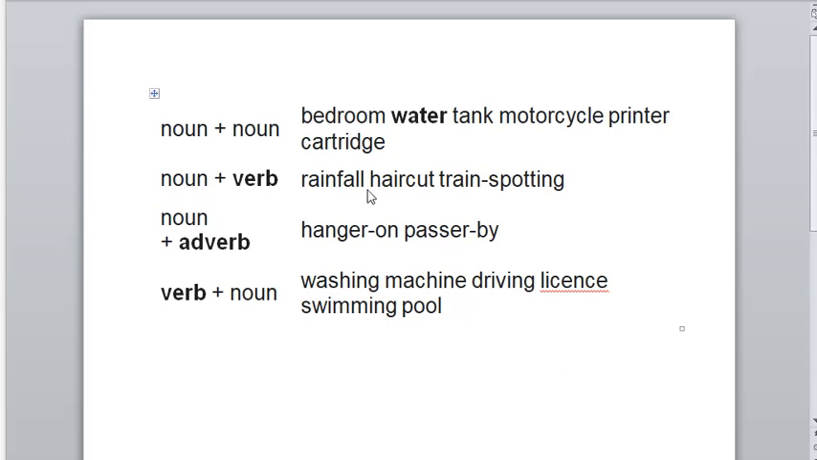Noun plus verb, rainfall. Okay. So rainfall means what? Rain and fall. Fall is a verb, rain is a noun. Haircut, hair and cut, cut is a verb. Train spotting, spotting is a verb. Noun plus adverb: hanger-on, passer-by. So basically compound noun means two words. There should be one noun, and the remaining other can be a verb or adverb. Okay, washing machine. So washing and machine. Machine is a noun, washing is a verb. So noun plus verb, verb plus noun. Okay, understand the logic.